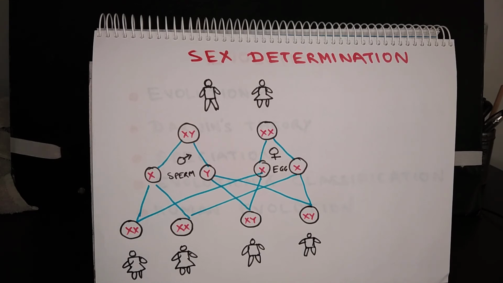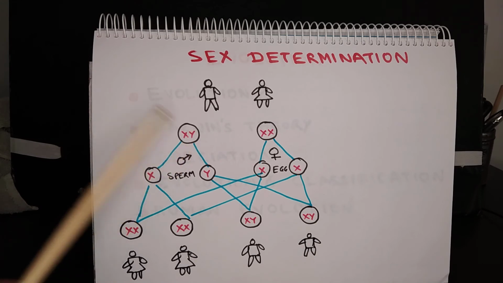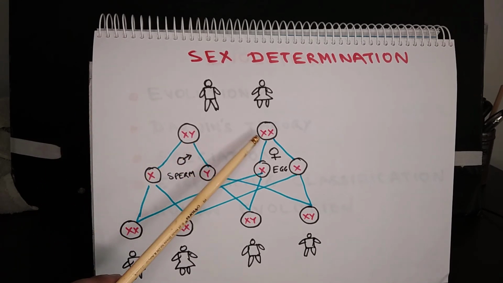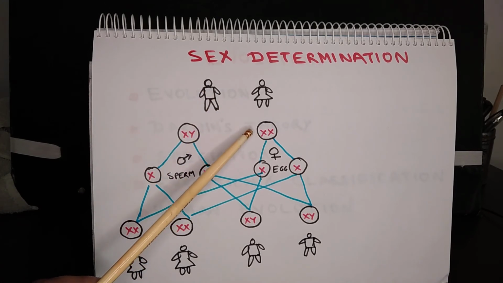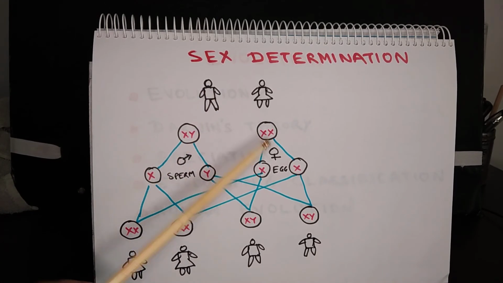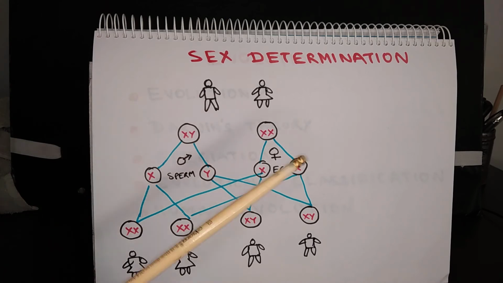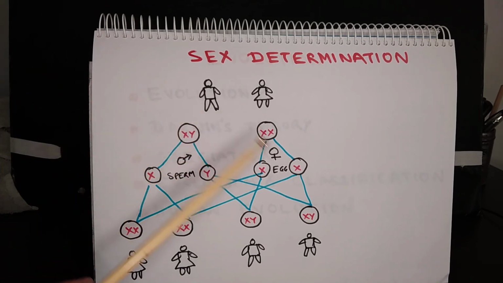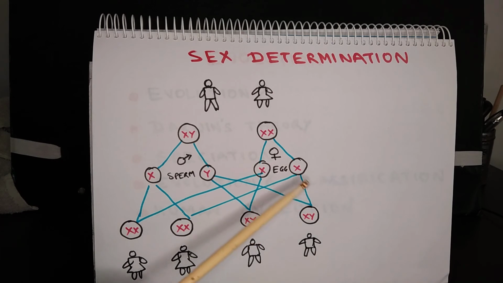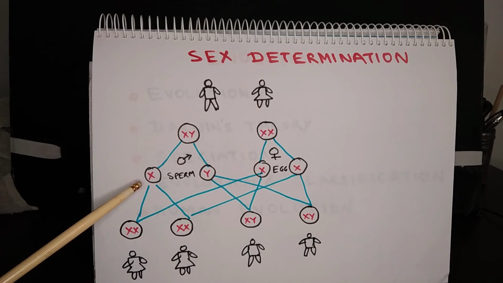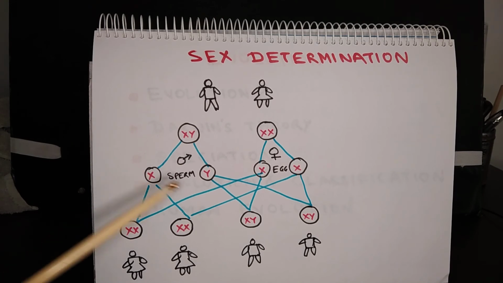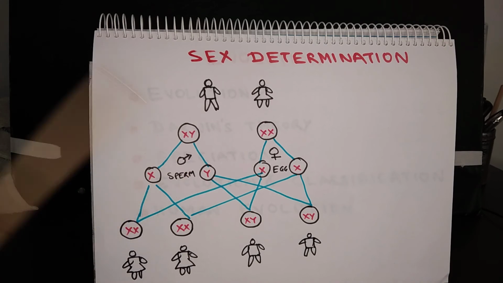In case of male, the 23rd pair contains X and Y chromosomes, and the female contains XX chromosomes. The X chromosome is bigger in size and the Y chromosome is smaller in size. During gamete formation, both the eggs will have an X chromosome as the 23rd chromosome. But in case of sperm, one sperm will have an X chromosome and another sperm will have a Y chromosome.